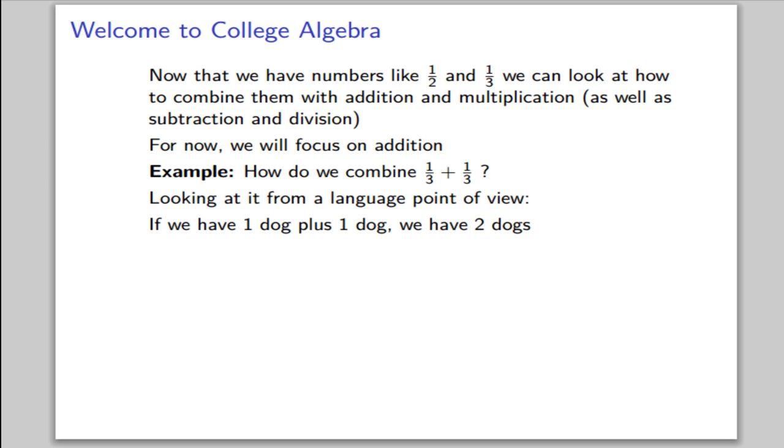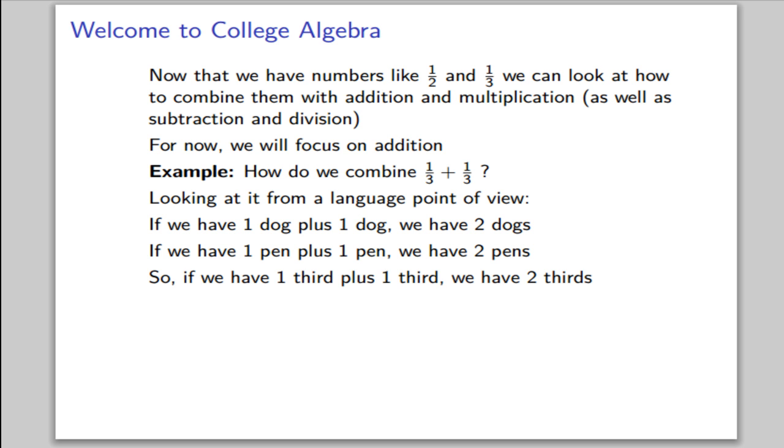Looking at it just from a language point of view, if we have 1 dog plus 1 dog, we have 2 dogs. And if we have 1 pen plus 1 pen, we have 2 pens. So if we have 1/3 plus 1/3, we have 2/3. And we write the number 2/3 as 2 over 3.